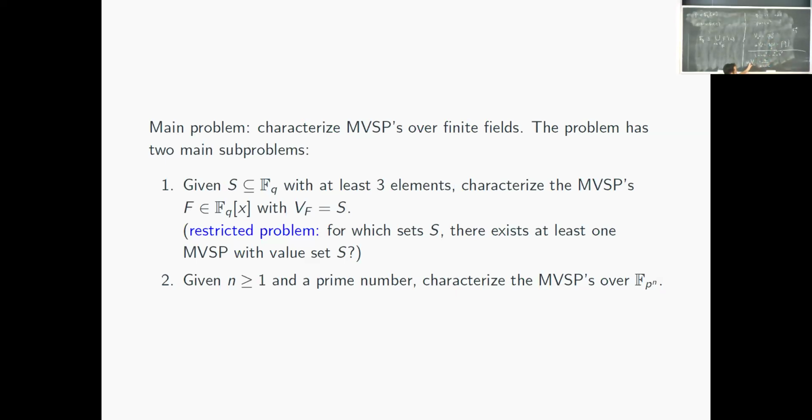And for linearized polynomials, it will be a subspace of my field. So yeah, this is one way of characterizing. We fix a subset and ask if there is any polynomial whose value set is exactly this set. And there is also a second approach, that for each extension of Fp, we try to characterize all the polynomials with this property.